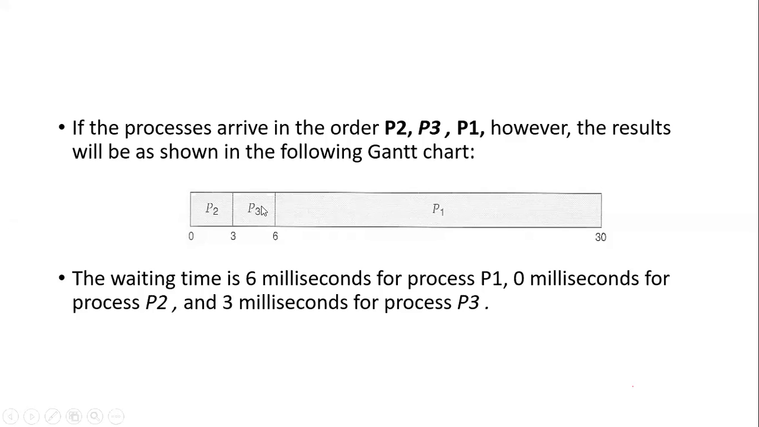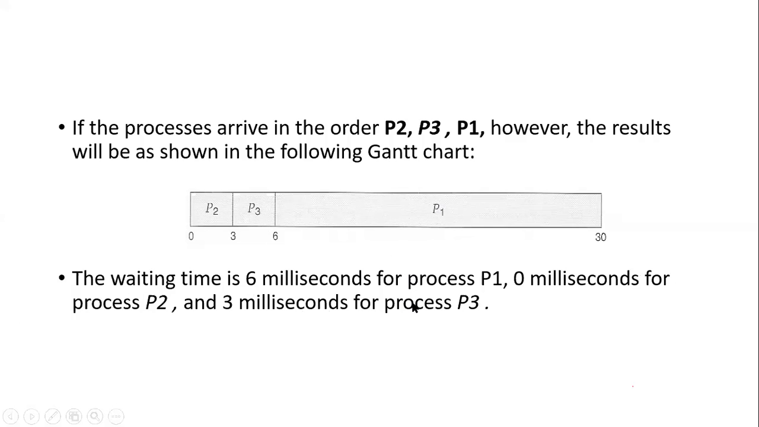Now, P3 requires 3 milliseconds as the burst time. 3 plus 3, that is 6. So this is the completion time of P3. But this 6 is the waiting time for P1, because it is the completion time of P3, right? Now, what is the burst time for P1? That is 24. Now 6 plus 24 is 30. So we can say that the waiting time for P1 is 6.